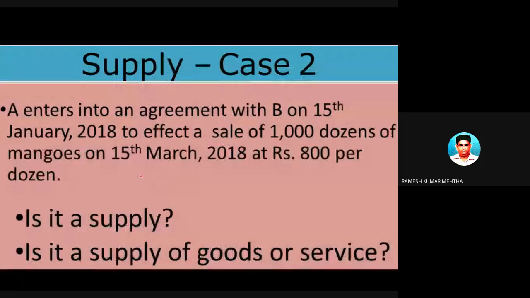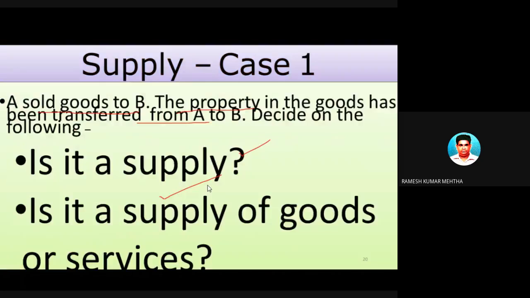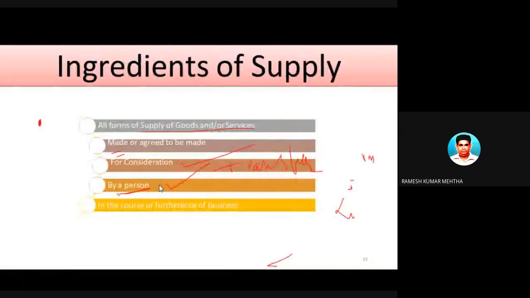Example number two. A enters into an agreement with B on 15th January 2018 to effect a sale of 1,000 dozens of mangoes on 15th March 2018 at rupees 800 per dozen. Please remember, I told you that it's not necessary that it should be supplied on the spot.